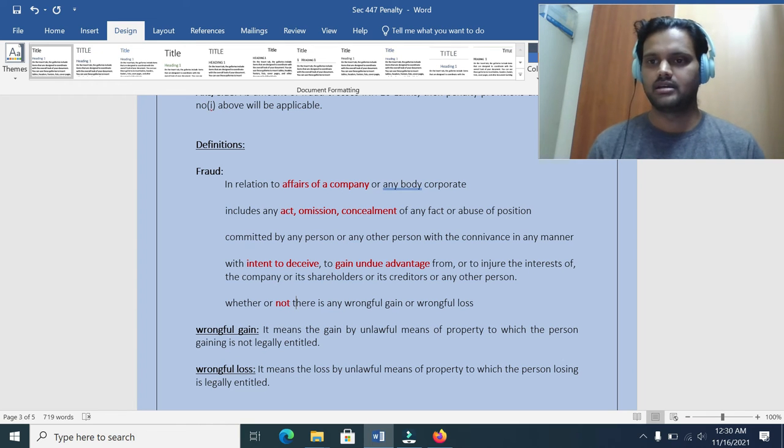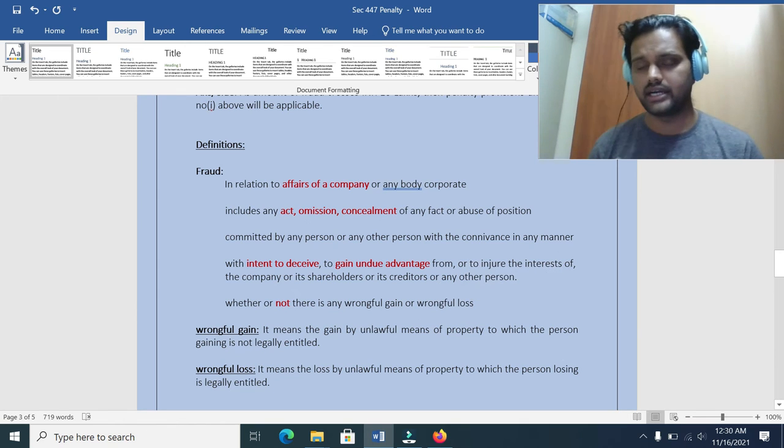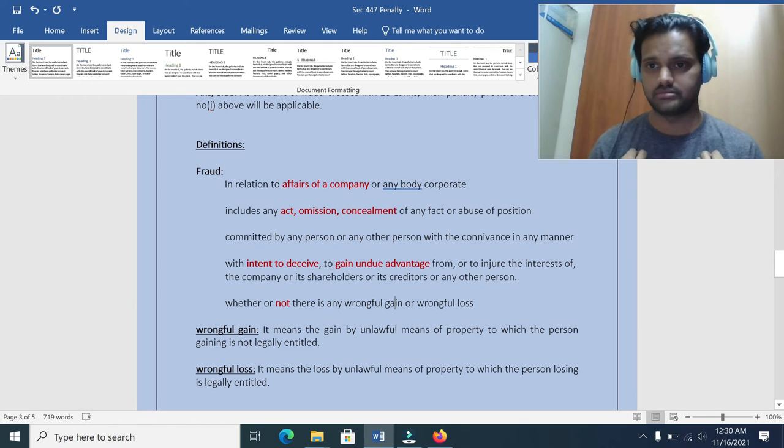Now we came across another two definitions: wrongful gain and wrongful loss. What is meant by wrongful gain? If I did a business and got some profit, that is a lawful profit. Now I will ask you, what is wrongful gain?